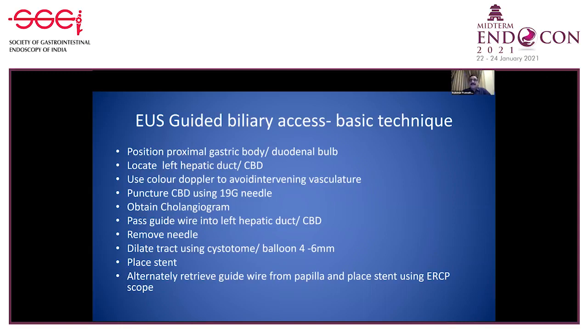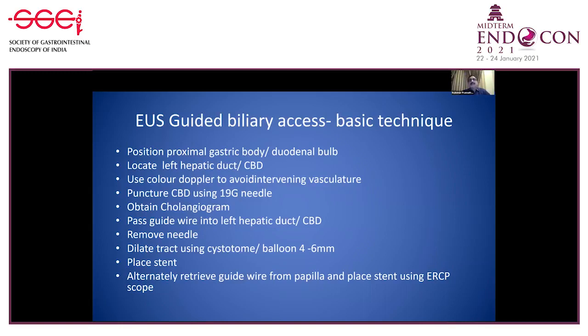Once inside the CBD, a guide wire is placed and stabilized, and then a cholangiogram can be obtained. Once a cholangiogram is obtained and the anatomy of the stricture and the dilated biliary system is clear, the needle is removed and the tract can be dilated using a 6 French cystostome or a balloon of 4 to 6 millimeters in diameter.